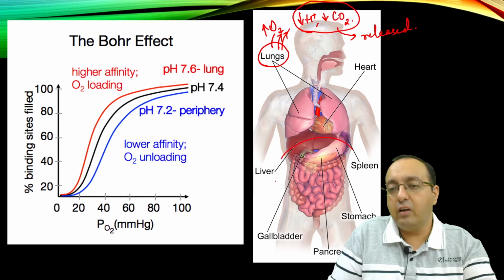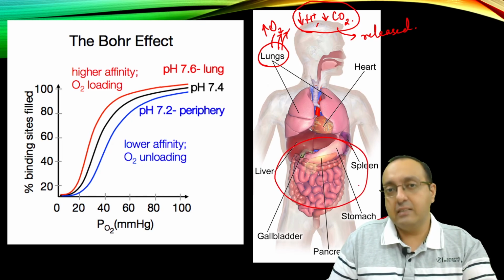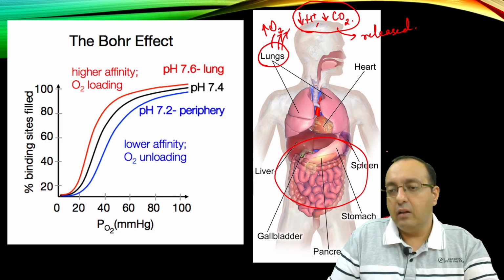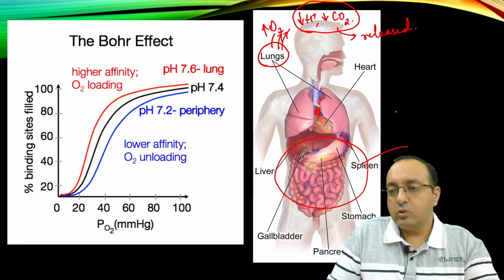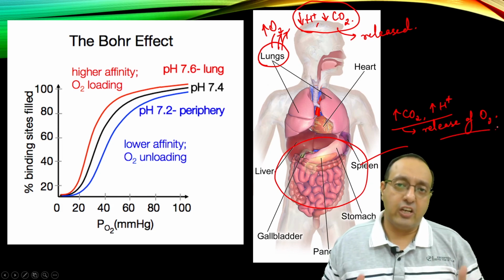Whereas in the peripheral tissues, for example our abdominal tissues or in legs, we have high amounts of carbon dioxide, high amounts of protons, so this will lead to release of oxygen. So that in a nutshell is the Bohr effect.